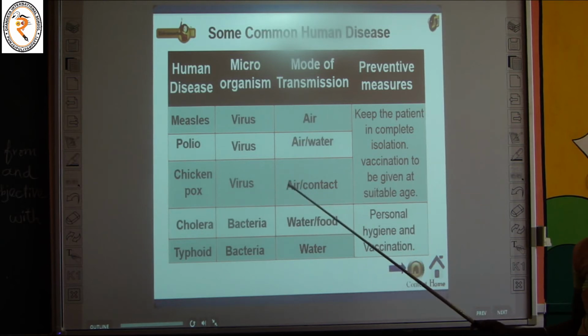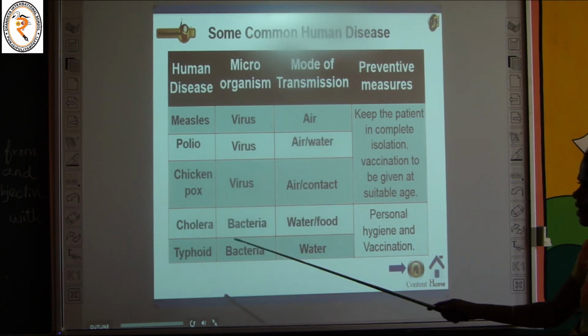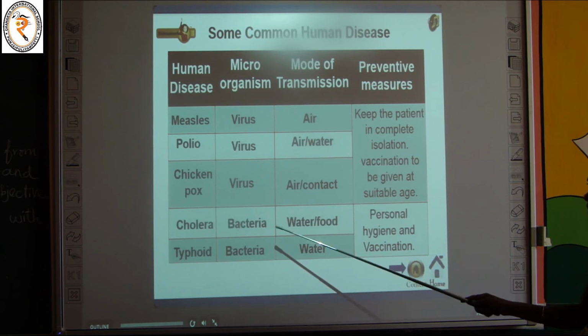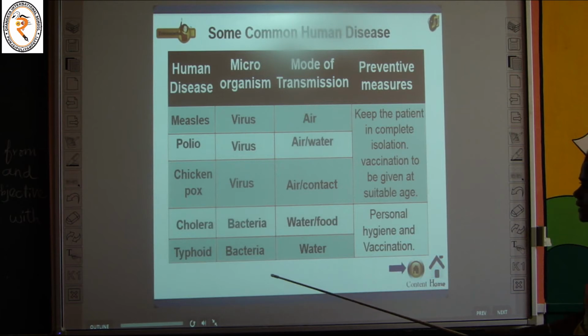How can we avoid these diseases? We have to keep the patient in complete isolation, and vaccination should be given at a suitable stage to prevent these diseases. And cholera is caused by bacteria, with transmission through water or food. And typhoid is also a bacterial disease, transferred from one person to another by water. How do we avoid these diseases? We have to maintain personal hygiene and vaccination. So this is about some common human diseases.